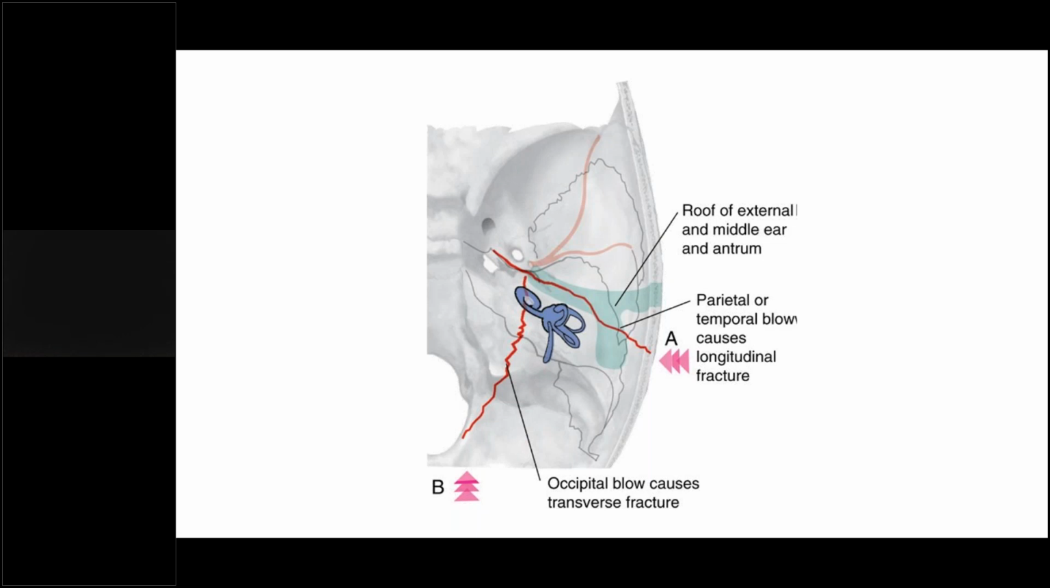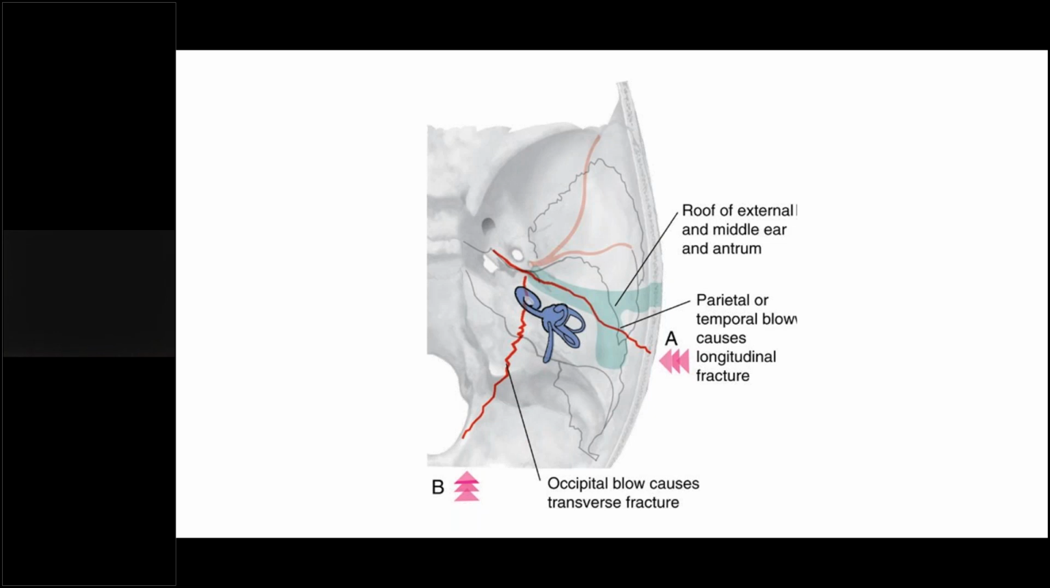So the patient will have a sensorineural type of hearing loss, and facial paralysis is generally seen in more cases because there is more chance of injury to the labyrinthine segment in this type. Okay, so this was temporal bone fracture causing facial paralysis.